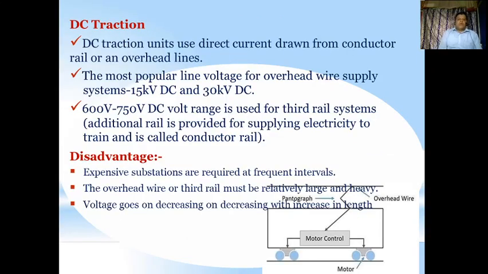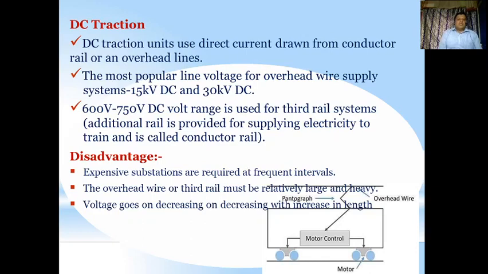Now we'll talk about DC traction. What is DC traction? DC traction units use direct current drawn from conductor rails or overhead lines. The most popular line voltages for overhead wire supply systems are 15 kilovolt DC and 30 kilovolts DC.